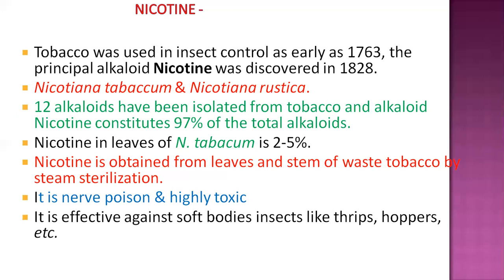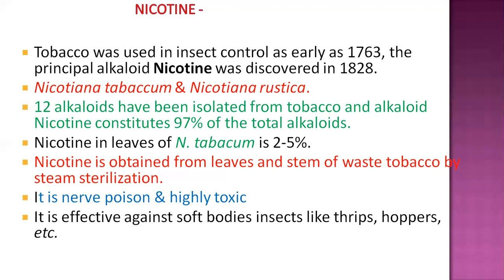The major one is nicotine, which constitutes more than 97% of the total alkaloids. That's why it is the prime compound, and it is extracted or derived from Nicotiana tabacum at about 2 to 5%.